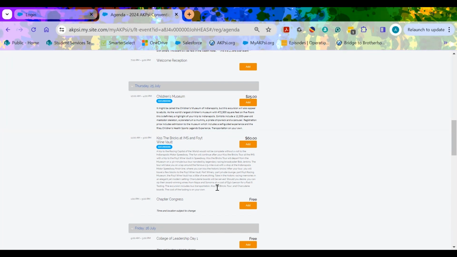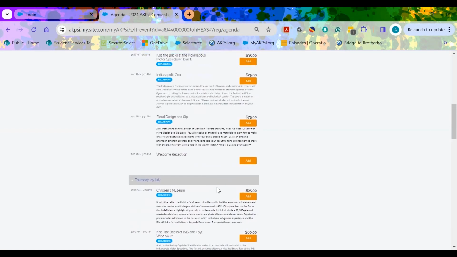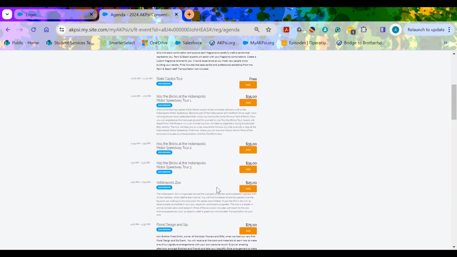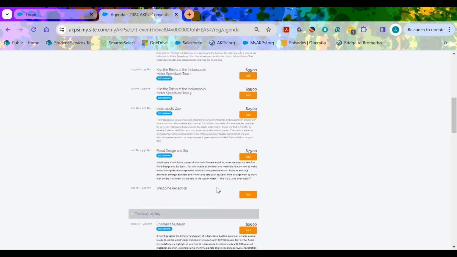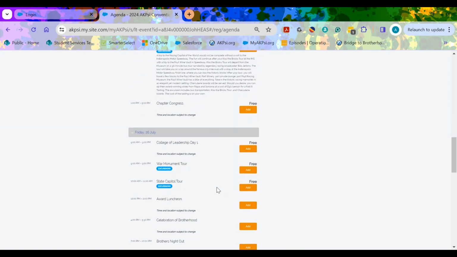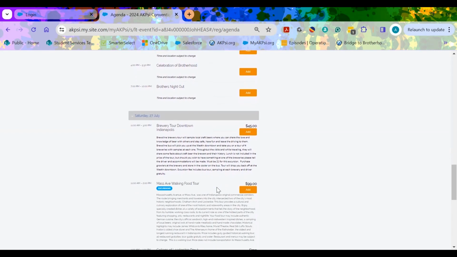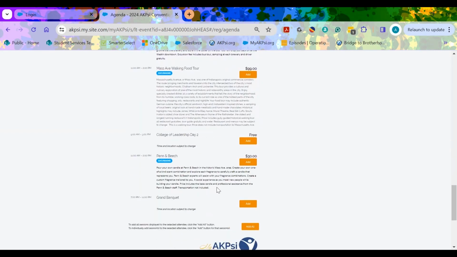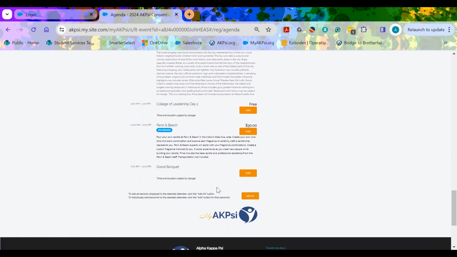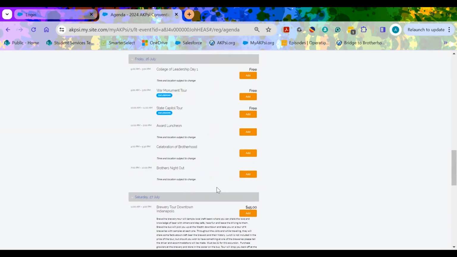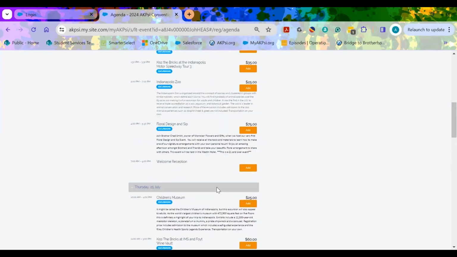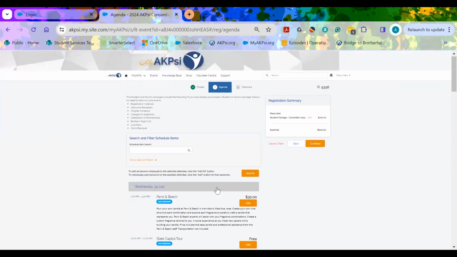That being said, many of these a la carte activities that you can choose to do and add to your schedule are available at multiple times throughout the convention weekend. So you can choose to do one of those activities at a different time that you are not needed at convention. So take a look through our a la carte menu of events and make any additions that you would like on this page. Once you have made any additions to your schedule, please hit the continue button.